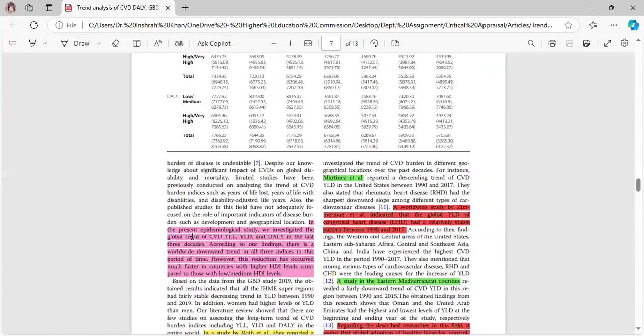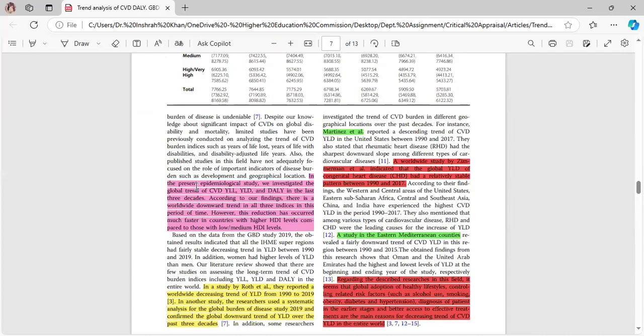Okay, so here, in the presented epidemiological study, we investigated the global trend for CVD, YLL, YLD, and DALY in the last 3 decades. According to our findings, there is a worldwide downward trend in all 3 indices in this period of time. However, this reduction has occurred much faster in countries with higher HDI levels compared to those with low or medium HDI levels.